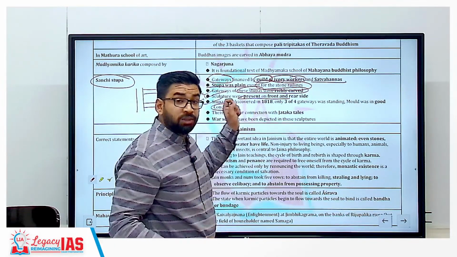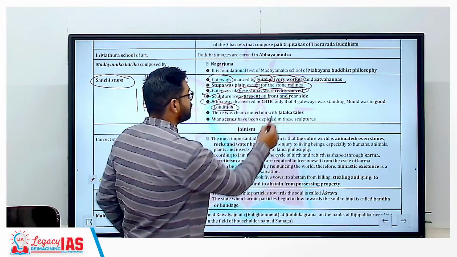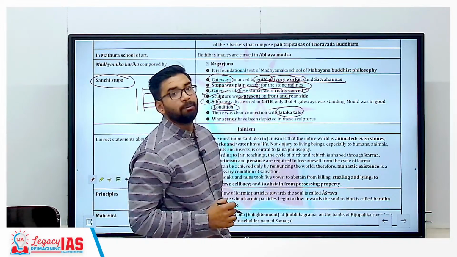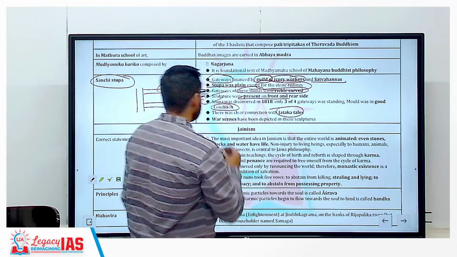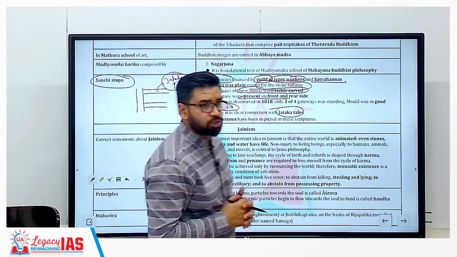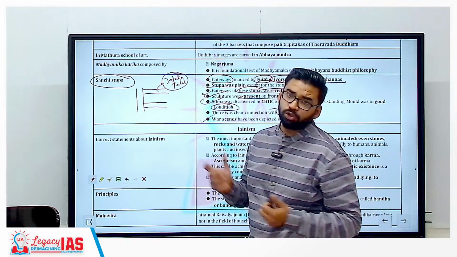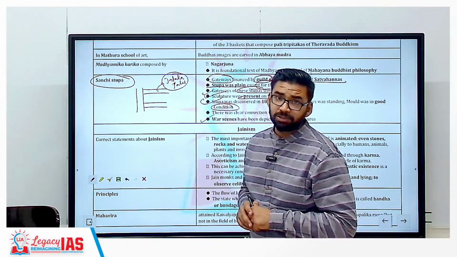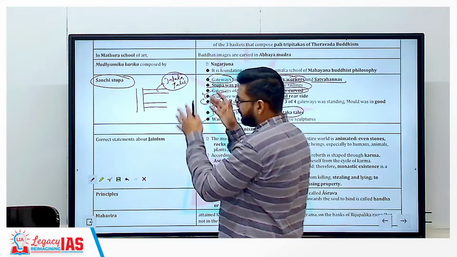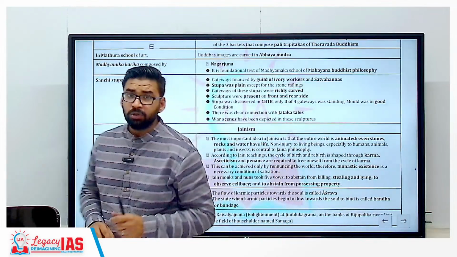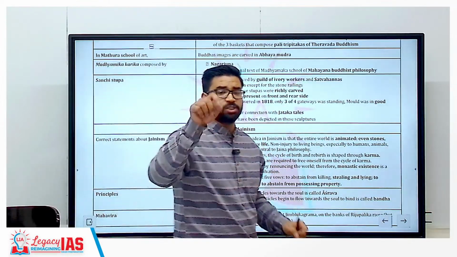And on these stupas, the story of Jataka tale is also mentioned. Clear? Now, various other things are also depicted in the sculptures, like war scenes, one of the themes also depicted in these sculptures. Clear? So these are the questions which are asked in PYQs of CAPF with respect to Buddhism.